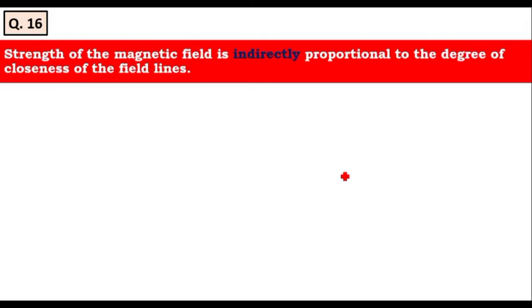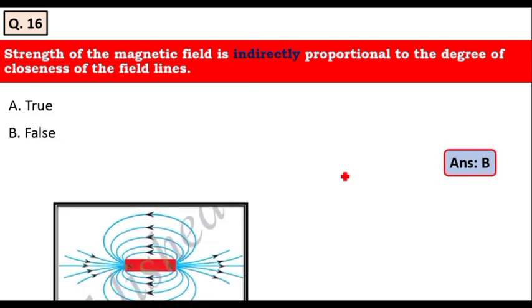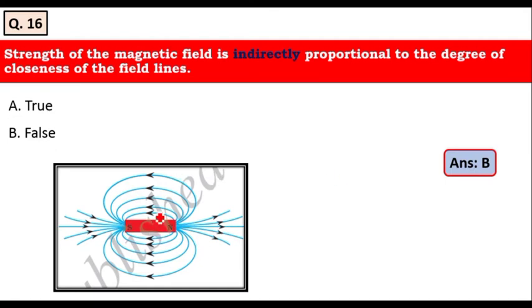The next question is, strength of the magnetic field is indirectly proportional to the degree of closeness of the field lines. He is asking whether it is a true statement or false statement. Yes, it is obviously a false statement. It is not indirectly proportional, but directly proportional to the degree of closeness of the field lines. Suppose in this diagram, the field strength is maximum up to here and it goes on decreasing in this direction.